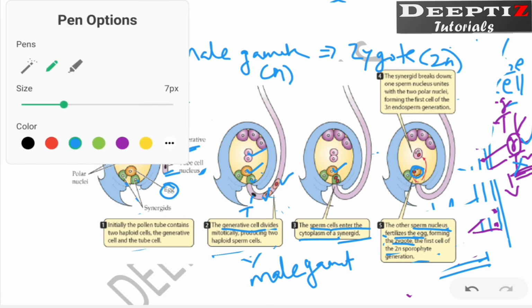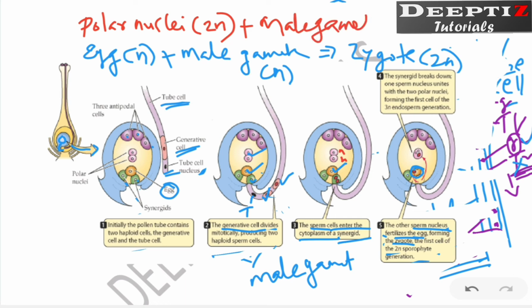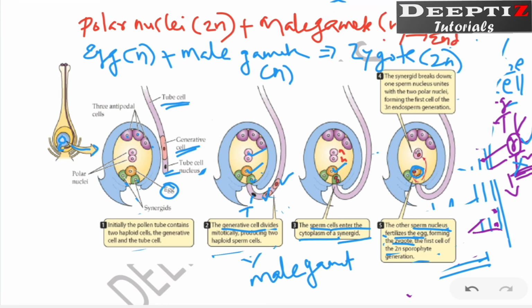Now, what about the other one? The polar nuclei are already 2n. Why? We know there are two nuclei, which fuse with one male gamete that is haploid in nature. What will it form? It will form the endosperm. What is the ploidy of this endosperm? 2n plus n, that is 3n.